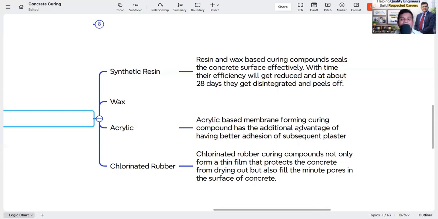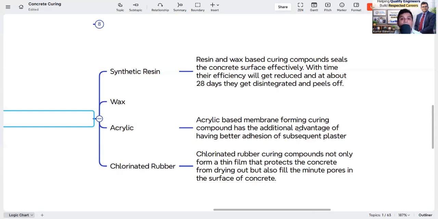Now why am I telling you this? There are certain factors you have to consider before selecting any chemical curing, because you are directly applying it on the concrete surface, so it may react with the concrete. So two things: the compatibility and the reaction. You have to consider what the reaction will be before selecting the curing compound.